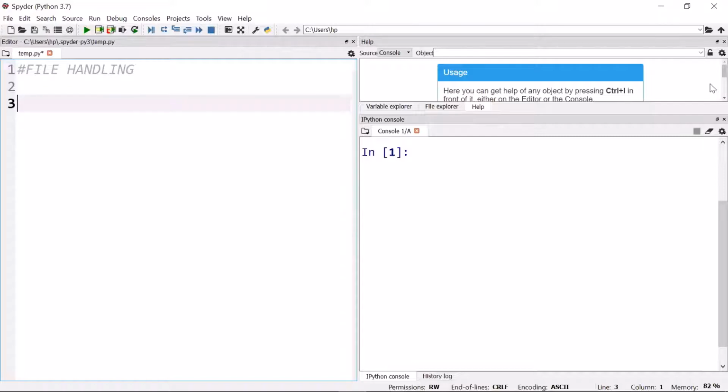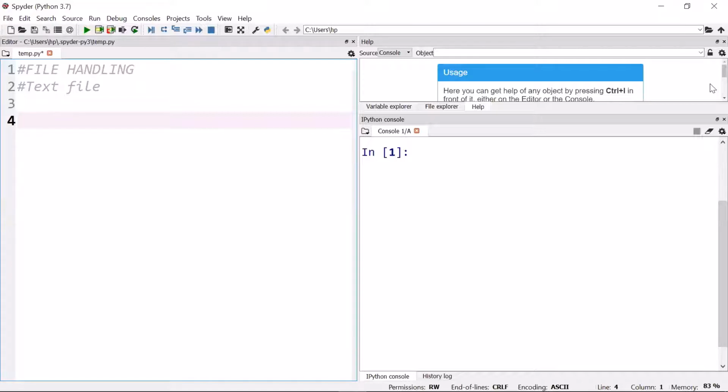Now, these data files can be a text file, a binary file, or a CSV file. We'll talk about text files first. In a text file, the information will be just like our normal ABCD, 1, 2, 3 and so on. That is all simple characters which humans can read. So you can open it in Notepad and see what is there in the text file. Let us first open a text file for writing. I'll demonstrate first how we can write on a text file, then we'll open it to read it.